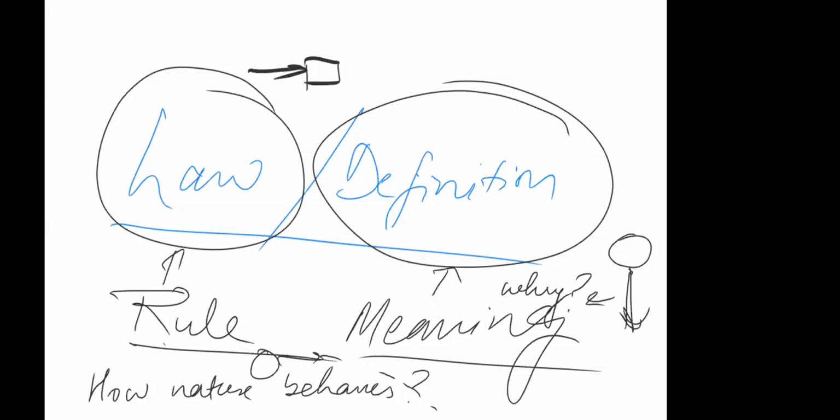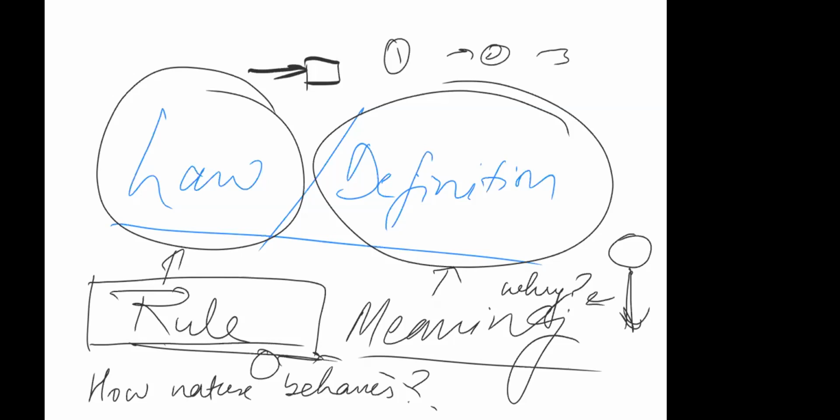Why is it going down? Laws are trying to explain that. Now, in order to explain that, they tell a set of rules, right? That ball is going down because of reason one this, reason two this, reason three this, right? This particular phenomenon is happening. Why is it happening?